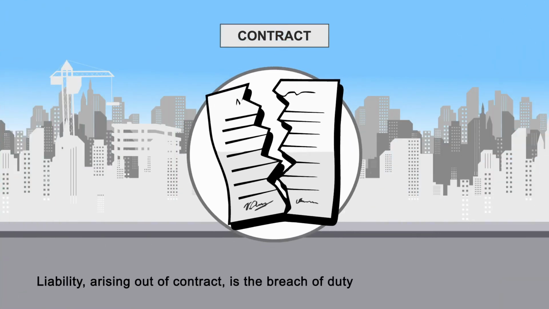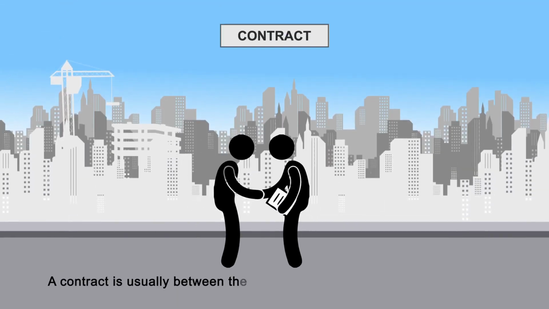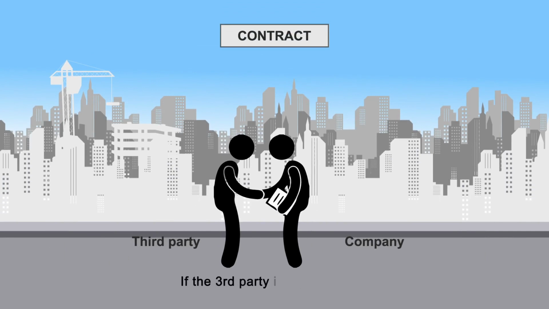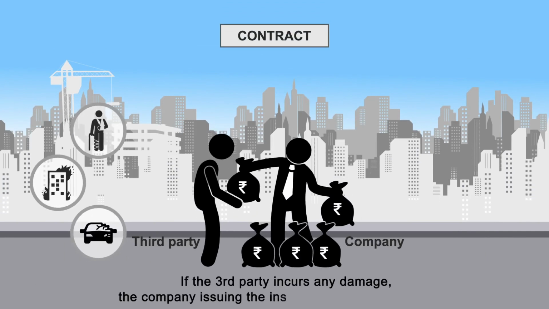Liability arising out of contract is the breach of duty of care and wrongful acts. A contract is usually between the company and third party for their business. If the third party incurs any damage, the company issuing the insurance has to pay the claim.